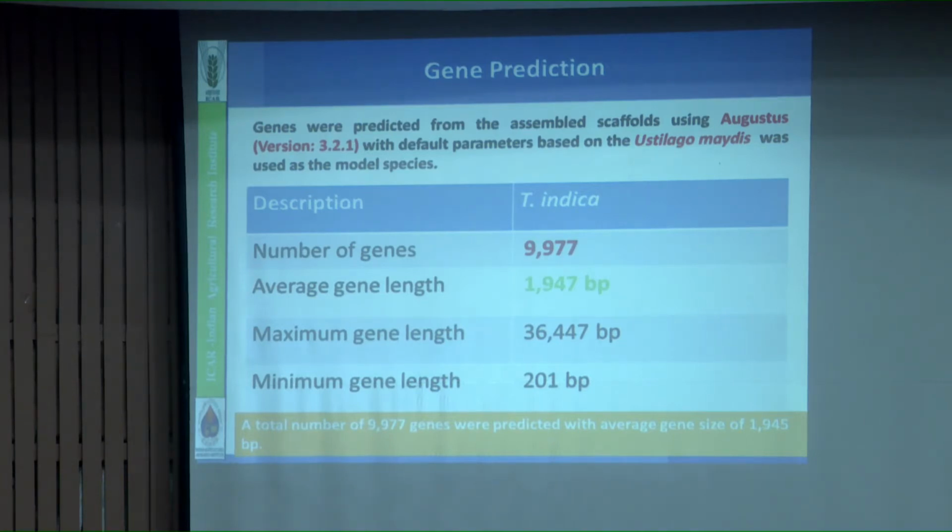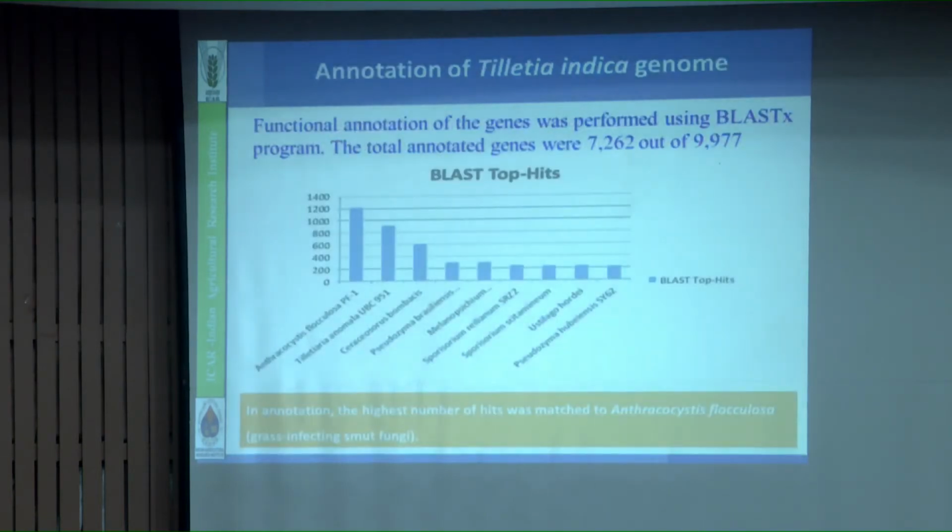We find some genes which have different functions. That's why we did annotation through BLAST. So what we did here: we took all smut fungus genomes. For example, Anthracite flocculosa is a smut fungus. So the maximum BLAST hits are coming in the smut fungus. It means your genome is correct. If your genome is coming to nearby species or in the same group of basidiomycetes, that means your genome is correctly sequenced.